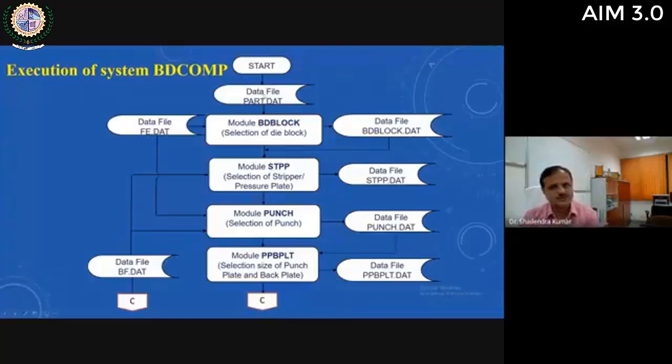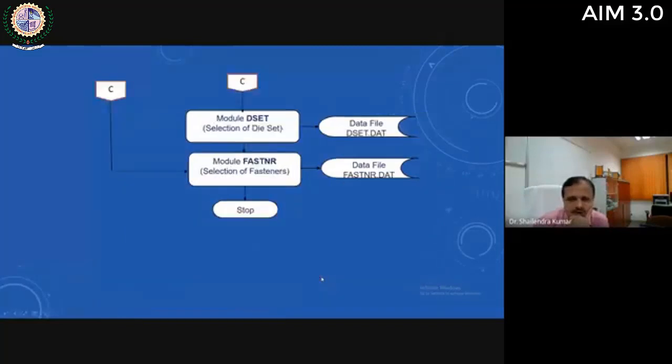Input is taken from this part.dat file, and then BD block is executed for selection of the size of the die block, and it requires one input from the database file fe.dat, and then output will be stored in another data file. For execution of the next module, output from this data file dbblock.dat will be taken as an input to the module STP, that is selection of stripper and stripper pressure plate, then punch, then punch plate and back plate, and then die set and fastener.